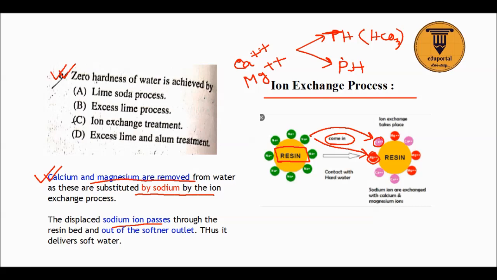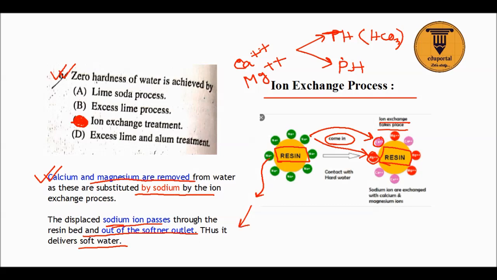Okay, so ion exchange takes place. As a result of the ion exchange process, we get zero hardness. All the calcium and magnesium ions in the water come in contact with the resin, and sodium ion is replaced by calcium and magnesium ion. The displaced sodium ion passes through the resin bed and out of the softener, and the water becomes soft.